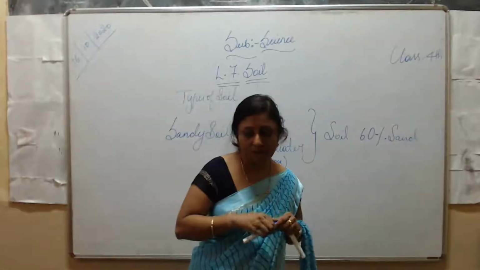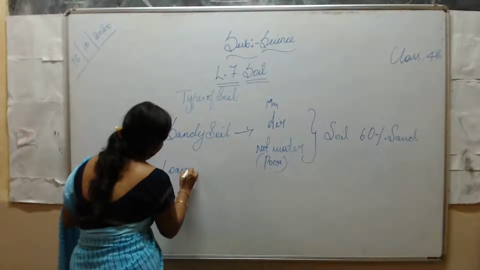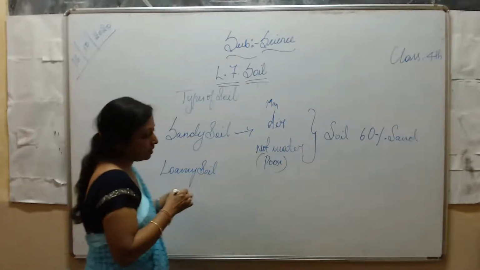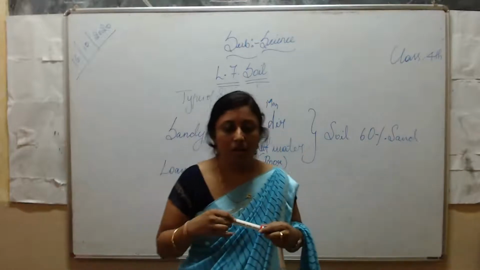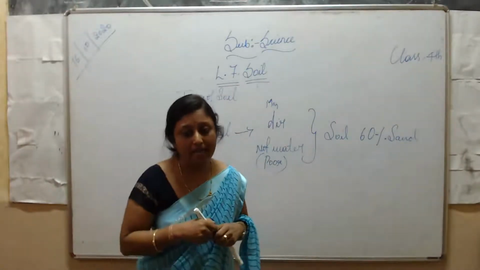Next is loamy soil. It consists of very fine clayey particles.